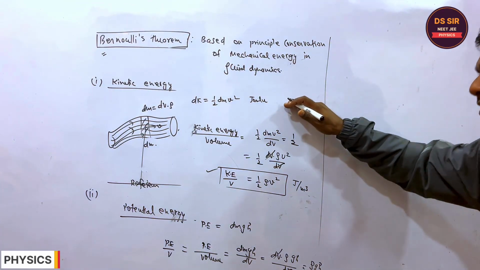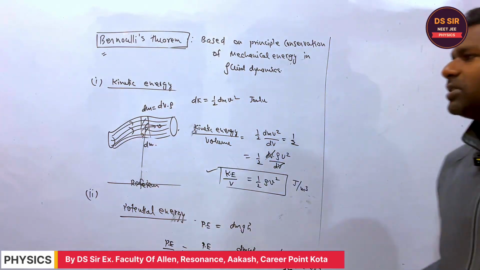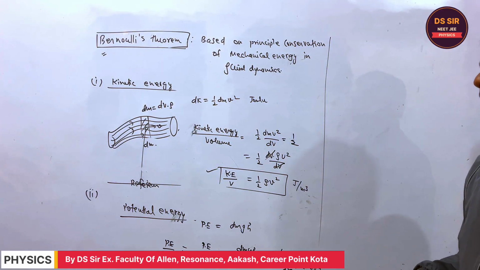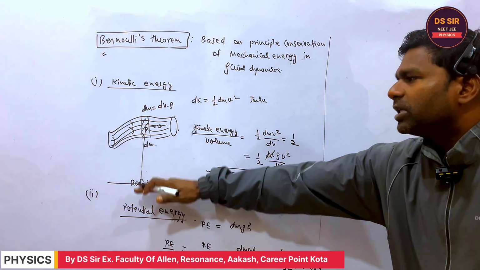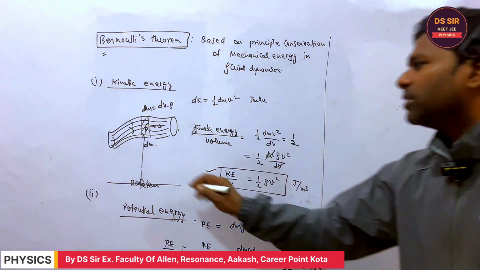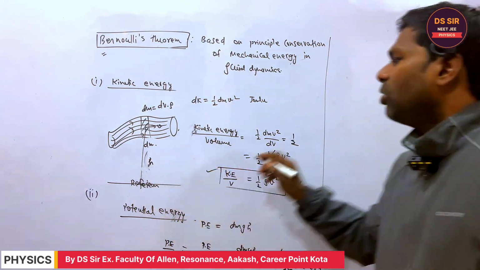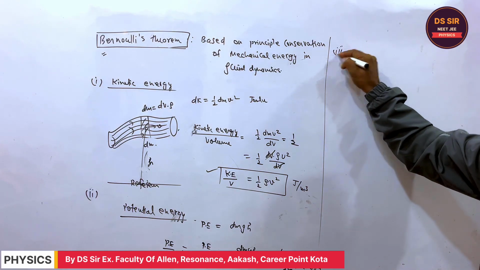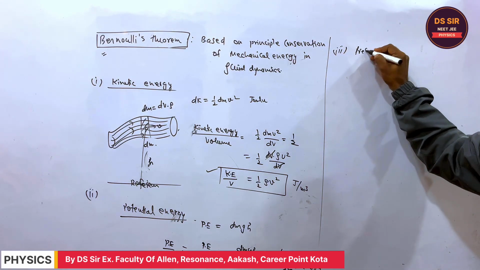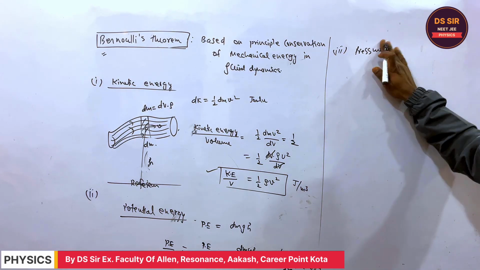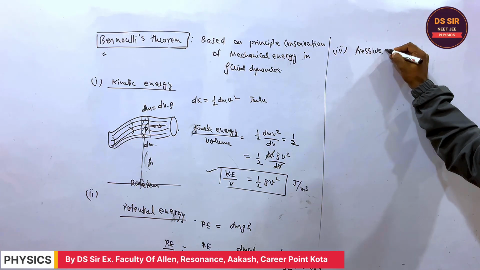So this is one energy associated with the flowing fluid, and this is the potential energy due to some height, right? Now the third type of energy is the pressure energy, right?